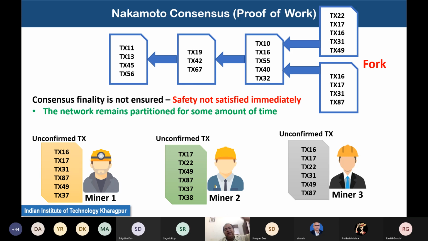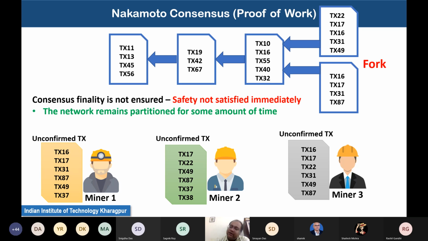And the other people at the other end of the network, say there is another miner in the USA who has currently been able to propose a new block, then the people close to that miner will see that particular block. So momentarily the network gets partitioned, and this violates the safety property of the protocol.